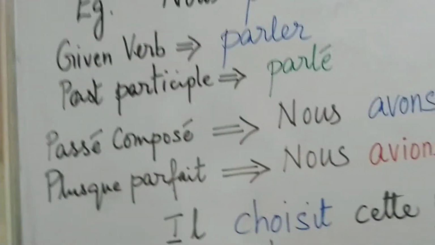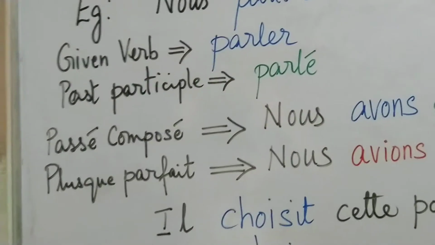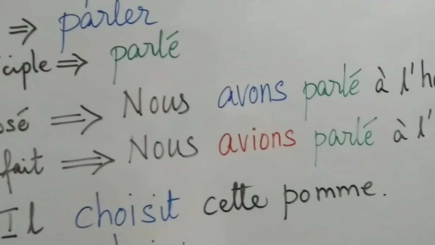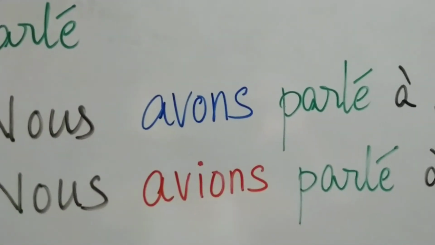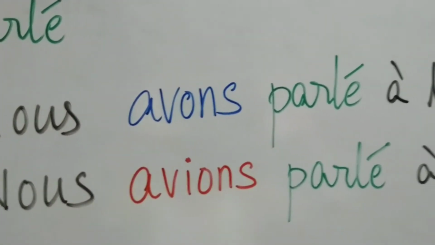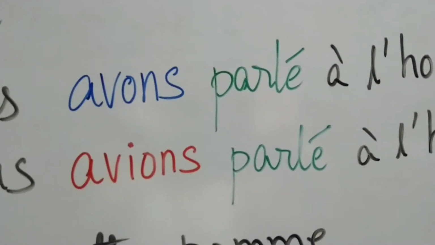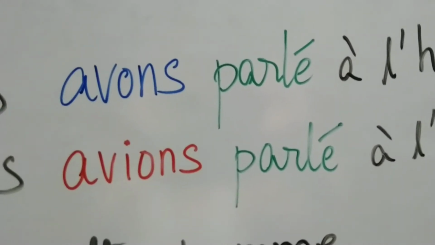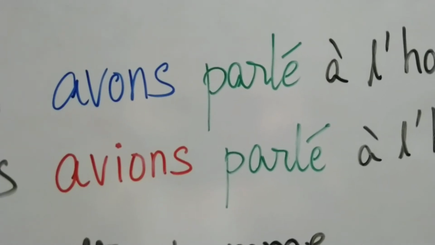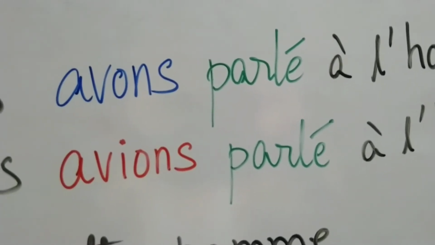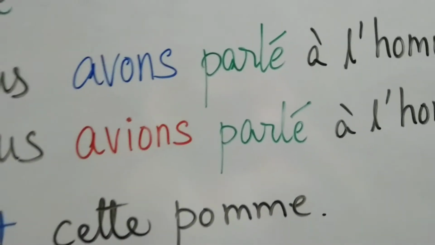Now, if we want to put this sentence, nous parlons à l'homme, in the passé composé, then we would write, nous avons parlé à l'homme. You look at the blue letters, that signifies the present tense of the verb avoir. Parler is not reflexive, parler is not intransitive. So parler will take avoir in the auxiliary, and if you don't know this, please refer to the video on the passé composé. So parler is neither reflexive nor intransitive, therefore parler takes avoir in the present tense for the formation of the passé composé.